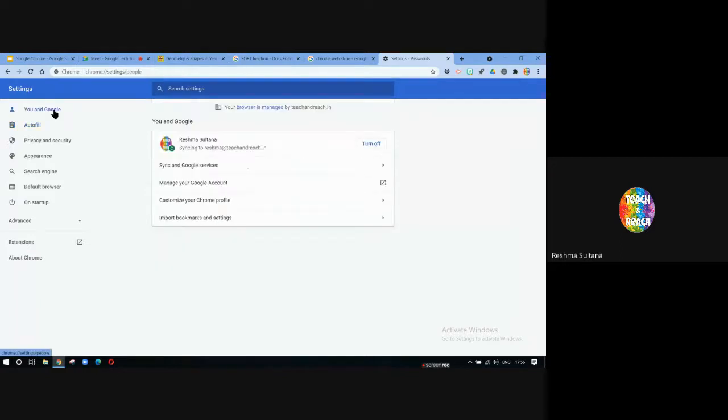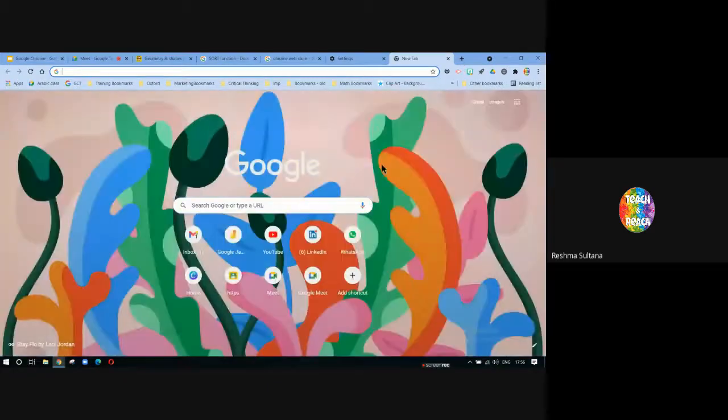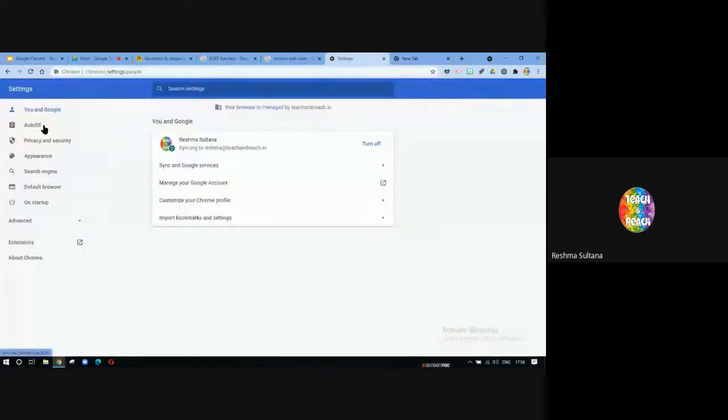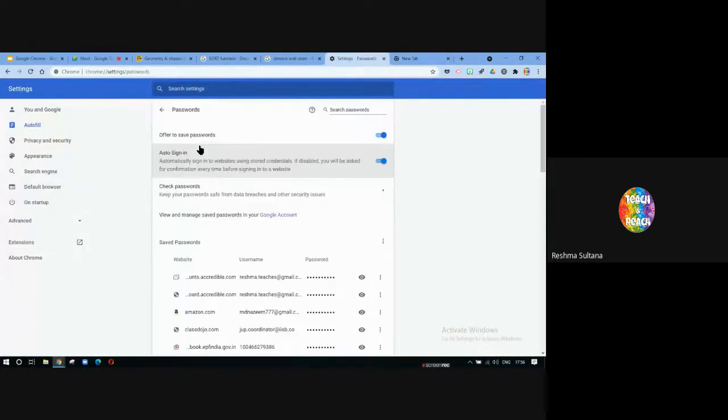So first thing in settings, you have which account you are using. I'm using Reshma Teach and Reach for this Google Chrome. Next, these things: manage your Google account, customize your Chrome profile. That's how I customize these colors. Next is autofill. Okay, passwords. Some websites save passwords, right?